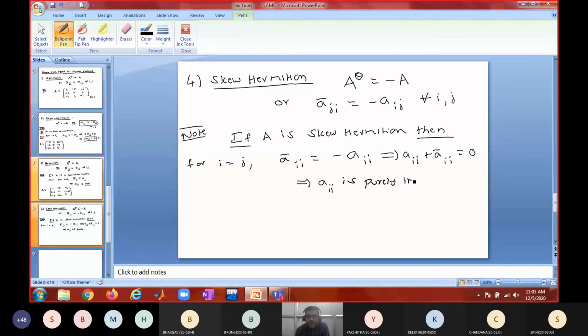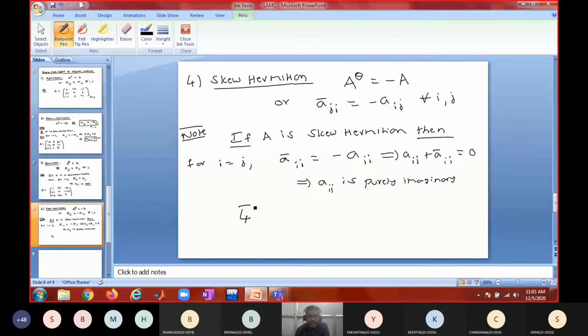Imaginary. Why? Because if I say 3i is purely imaginary, what is its conjugate? The conjugate of 3i is minus 3i. 3i plus minus 3i is 0 only, no? Therefore this is true. But is this the only case, or is any other case also there? It could be purely imaginary or real.